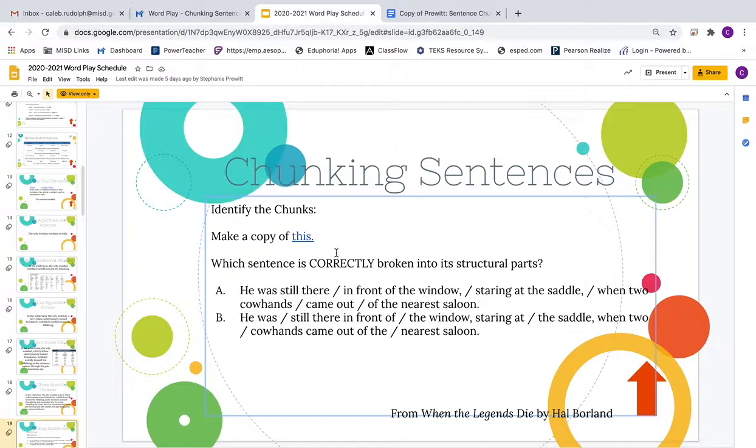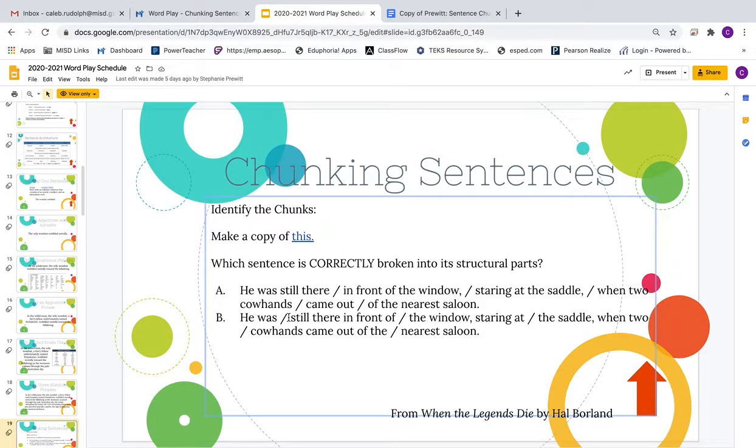Alright, so which sentence is correctly broken into its structural parts? So let's look at A. He was still there, in front of the window, staring at the saddle, when the two cowhands came out of the nearest saloon. Okay, so you see that we chunked this into various pauses that break down the structure of this sentence. So let's look at this second one.